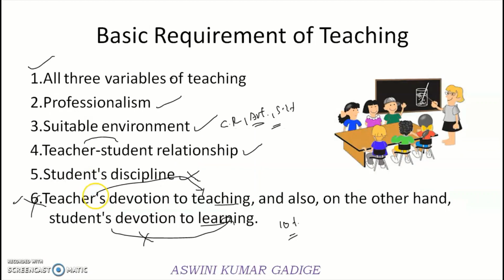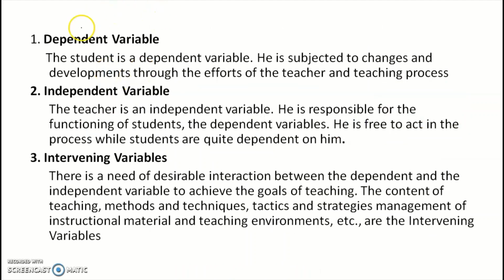And next, as I told, there are three variables of teaching. The first one is the dependent variable, the second one is the independent variable, and the third one is the intervening variables. Coming to the dependent variable, the student is a dependent variable, and the faculty or the teacher is an independent variable. The bridge acting between the teacher and student is the intervening variables. What is the bridge acting between the student and the teaching? The teaching methods and techniques we are using, the tactics and strategies to make the students understand, and the instructional material.